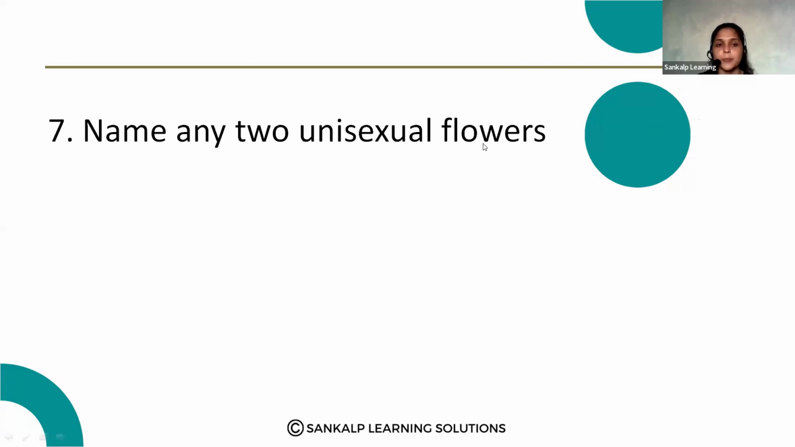Next question. Name any two unisexual flowers. Unisexual flowers means, what do you mean by unisexual flowers? Unisexual flowers means the flower contains either a male reproductive structure or a female reproductive structure. So they are called unisexual flowers.